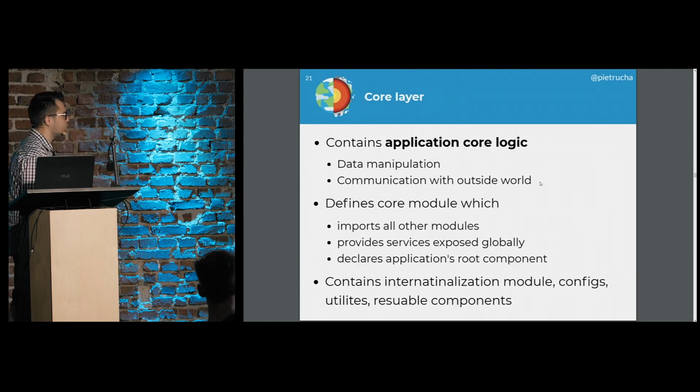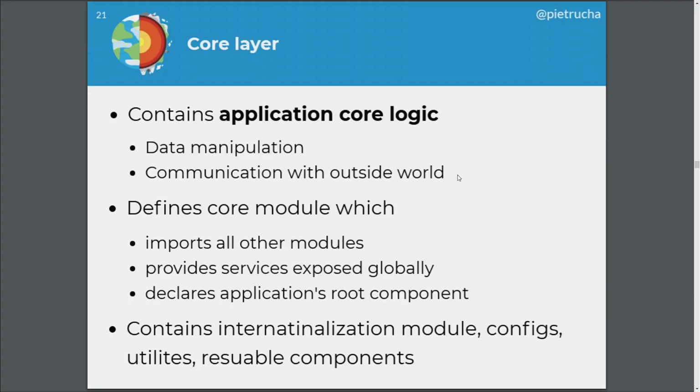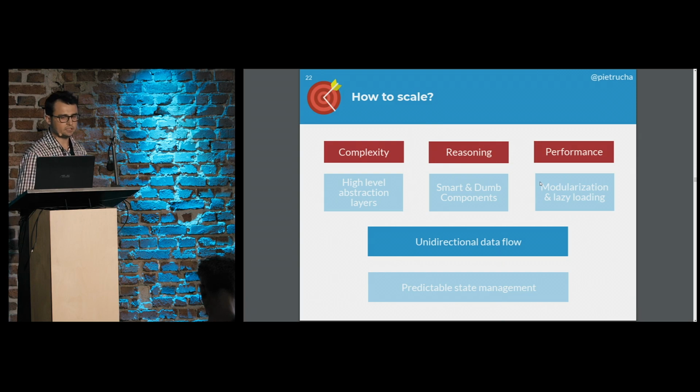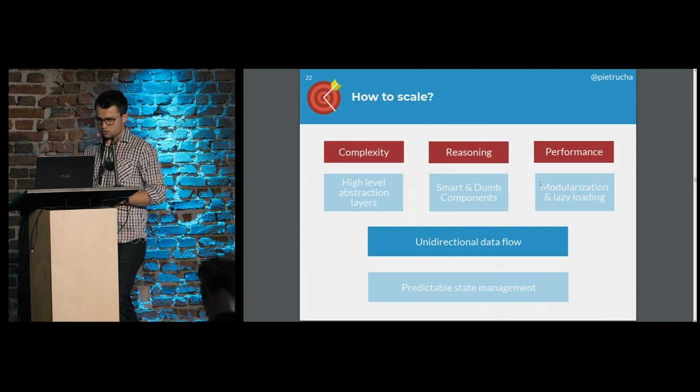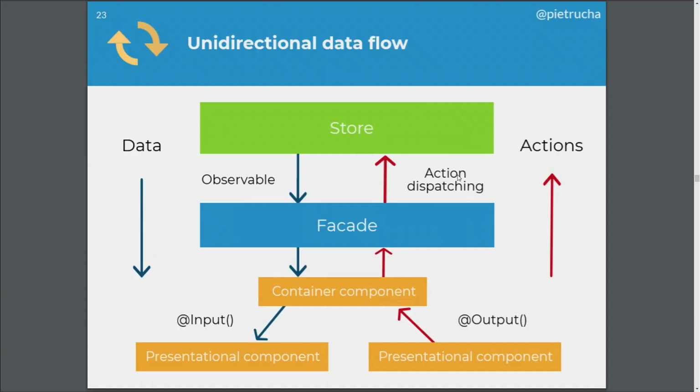And finally, we have our core layer, which has all our core application logic, which is data manipulation, communication with the outside world, and it has this core module, which has all important modules, all the providers and services, and the root component, and contains maybe modularization, configs, utilities. So basically, we have seen how we can divide our application into layers. Now, an important aspect is how do we care about all of our aspects when it comes to complexity, performance, and reasoning. Unidirectional data flow, how we can visualize it and how we can achieve it in our web app.